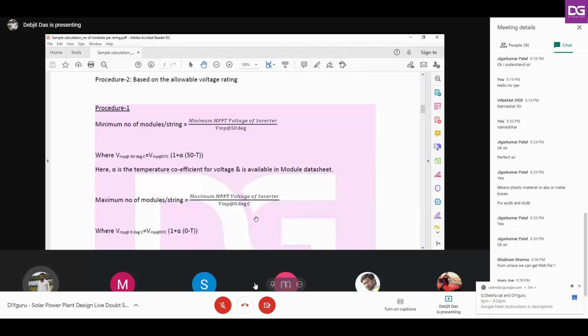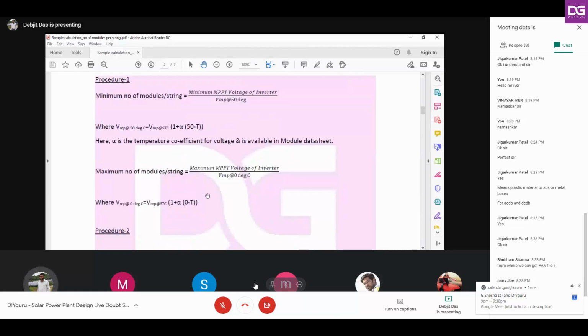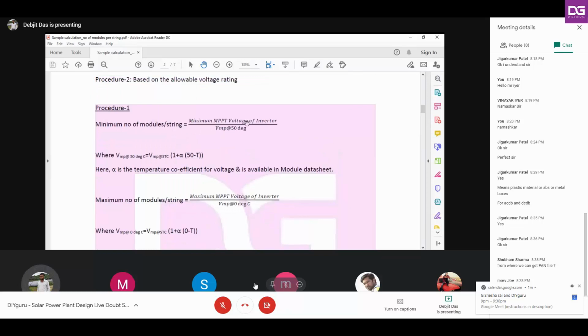It may not be 0 degree centigrade for your design or project location. It may be 4 or 5 degrees also, so you can change this 0 degrees accordingly. Then you will get different figures in your calculations. So this is the first procedure, which is based on MPPT.